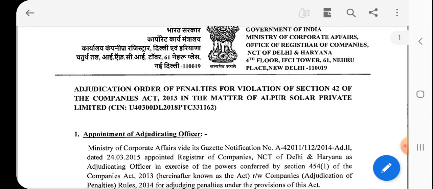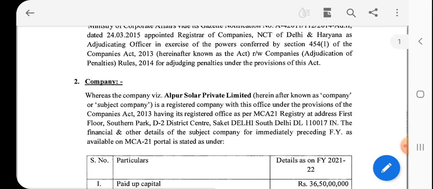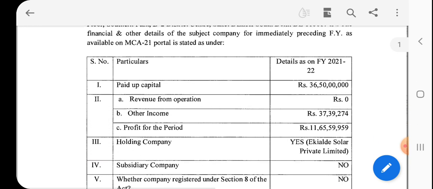This is a very important adjudication order. In this adjudication order, let's see the facts of the case. The company is registered at Delhi, and as per financial data, the company has paid up capital of 36 crore 50 lakhs, revenue from operations nil, other income 37.39 lakhs, and hence profit for the period 11.65 crore.